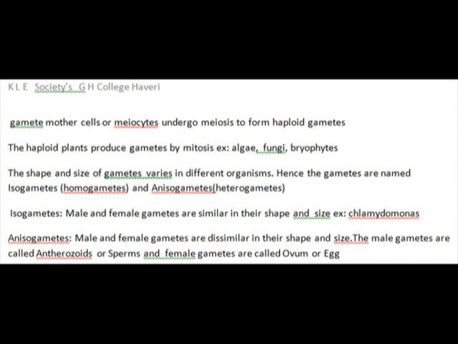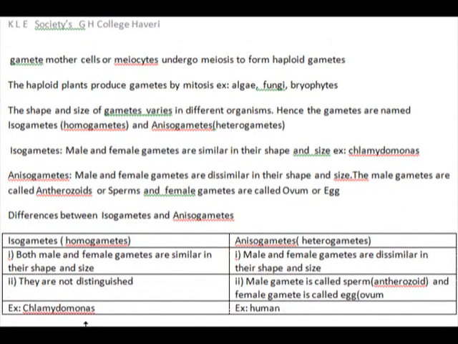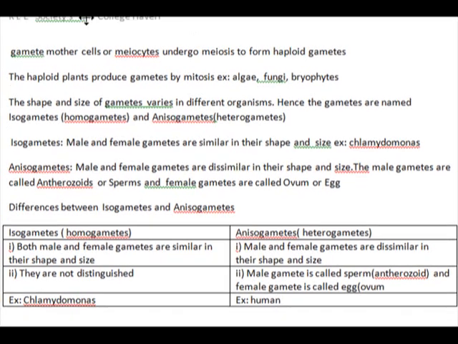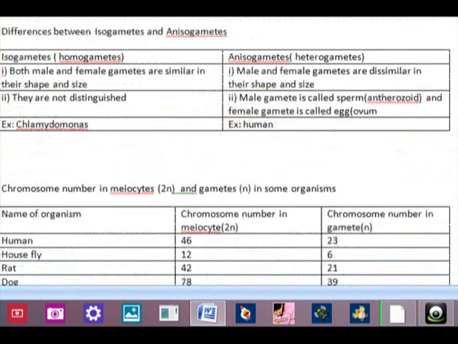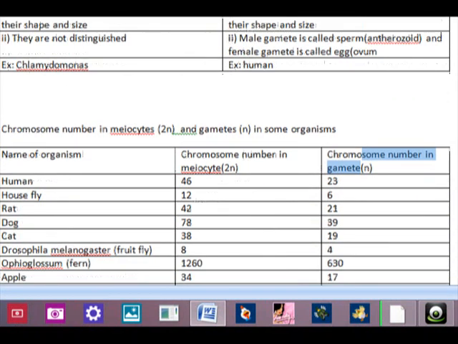Let us take the differences between isogametes and anisogametes. We need to make two columns, isogametes and anisogametes. Isogametes are also called homogametes, anisogametes are heterogametes. In isogametes, both male and female gametes are exactly similar in their shape and size.